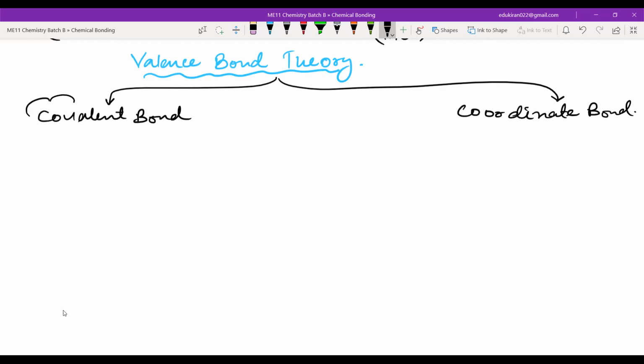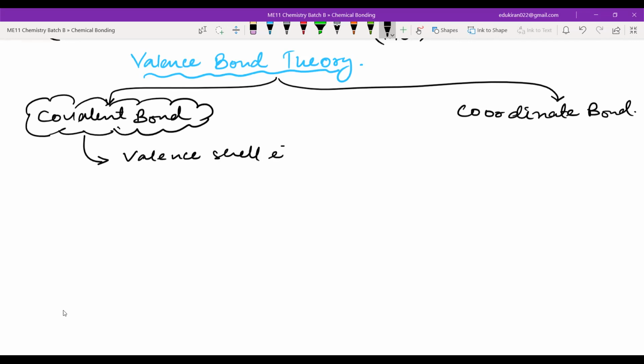Now, the main assumptions for the covalent bond: what valence bond theory says is that covalent bonds are formed by the valence shell electrons. Valence shell electrons are the ones which form the covalent bond. Now, how are these valence shell electrons behaving while forming the bond? They say that overlapping of orbitals takes place.